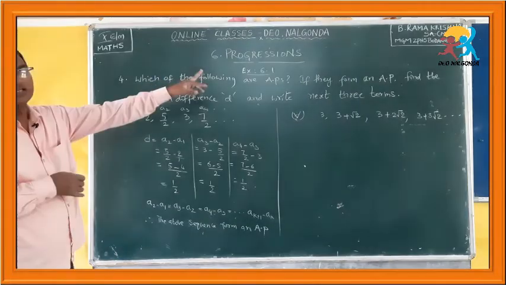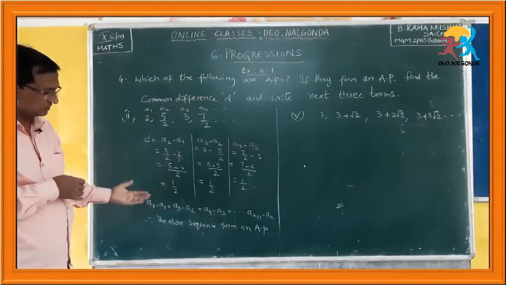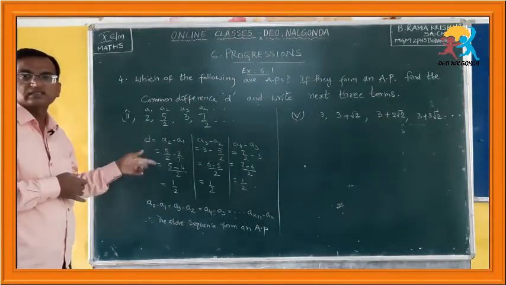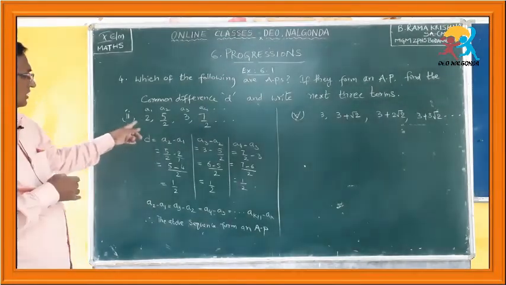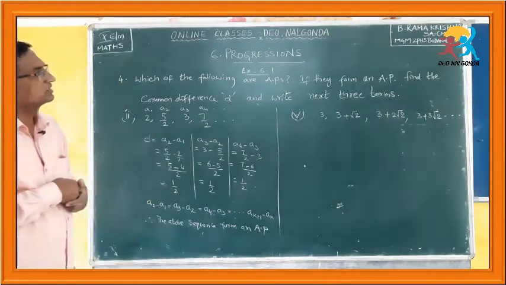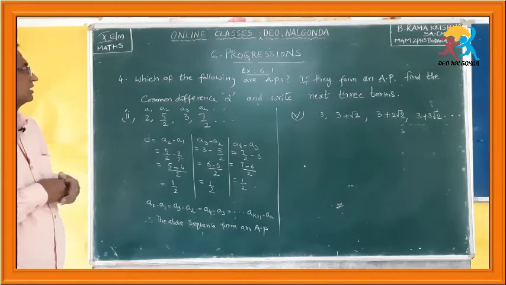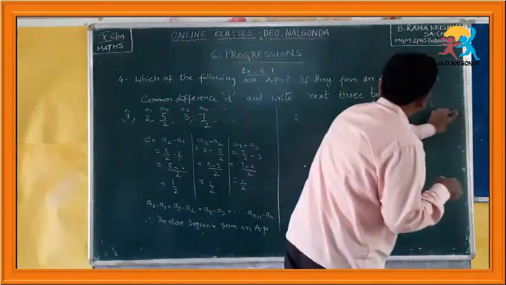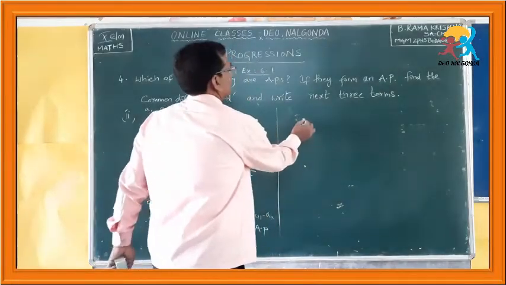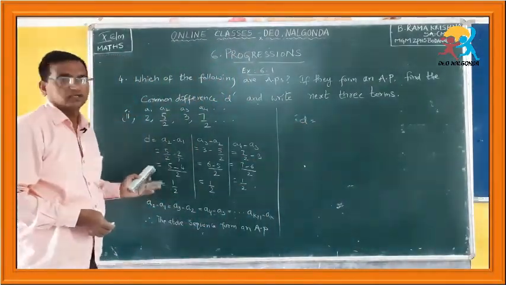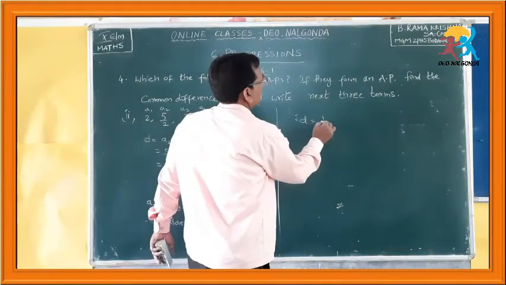No. Which of the following are in AP? So, first of all, we check whether that is in AP or not. Yes, we found that this list of numbers forms an AP. Then what we have to do is, if they form an AP, find the common difference. So, let me do it here. D is equal to, how much? We already found it. D is equal to 1 by 2.